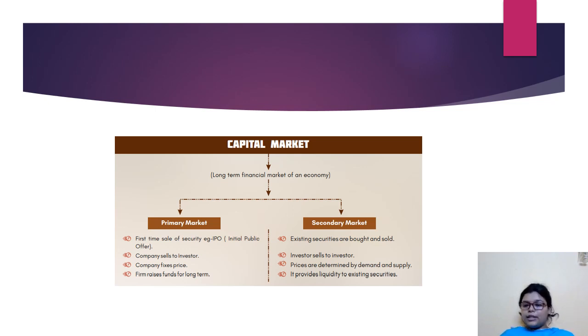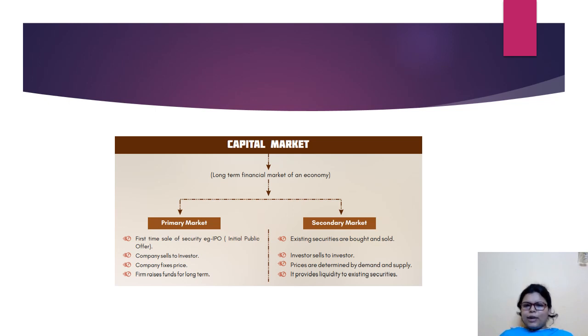Now suppose I have purchased the IPO of LIC. I got a certain number of shares, suppose 50 shares. Okay, now I purchased at 500 rupees each share. Just an example. Now after LIC got listed in the stock market, the price of the share went up to, suppose, 1000 rupees. Now there is a difference of 500, right? I purchased at 500, but now the share price of that particular share of LIC is 1000 rupees per share. Now I want to sell it.